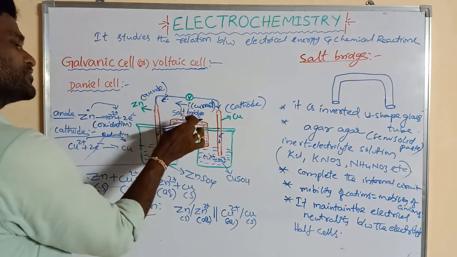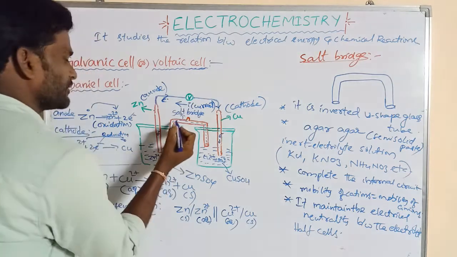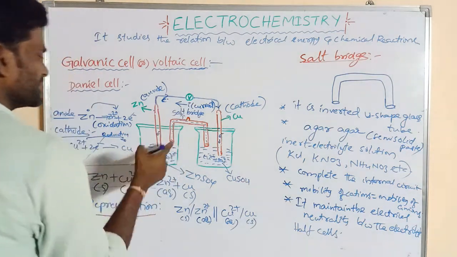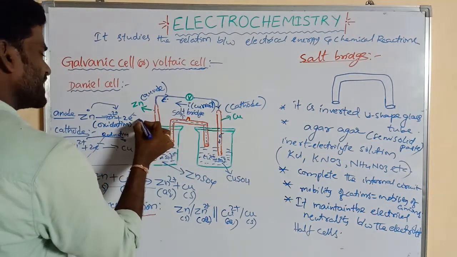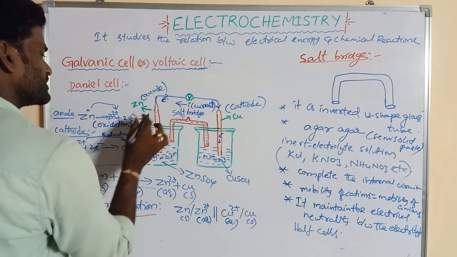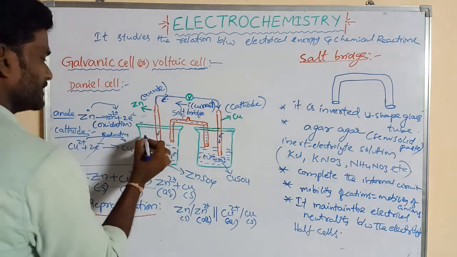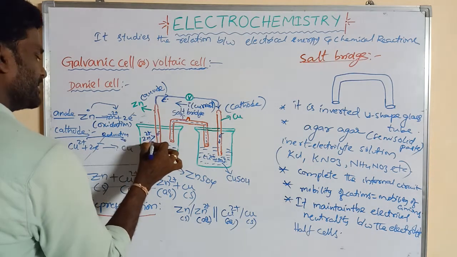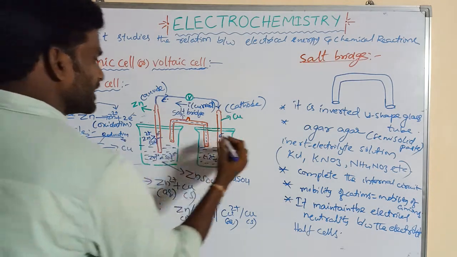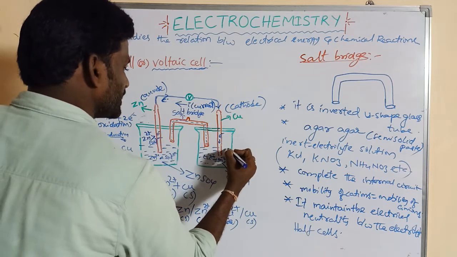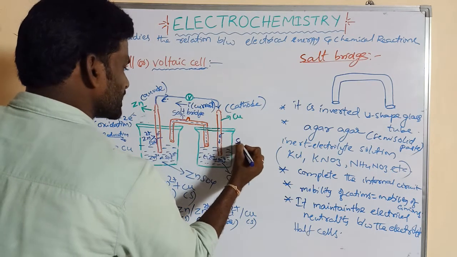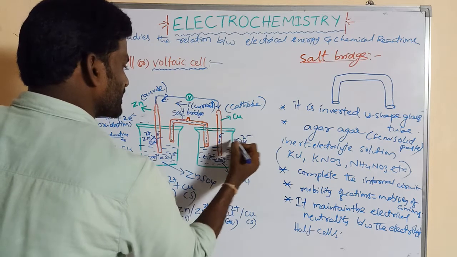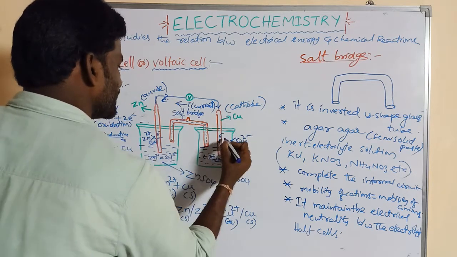When the salt bridge is used, which ions are more? Zn2+ ions are more. Here Zn2+ are more than SO4 2-. Here Cu2+ is less, which means SO4 2- ions are more than Cu2+.